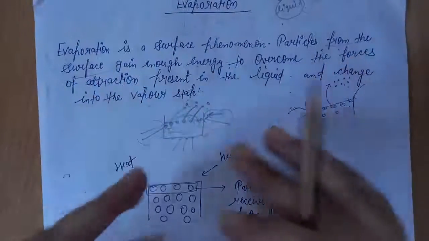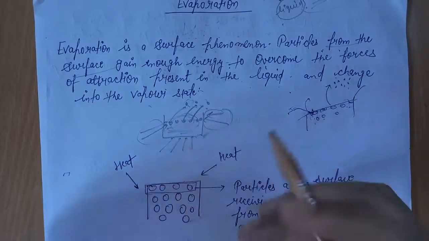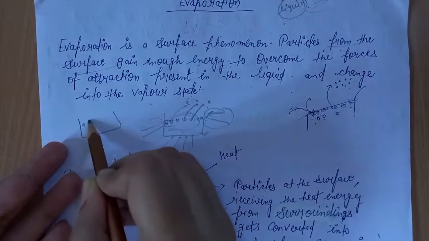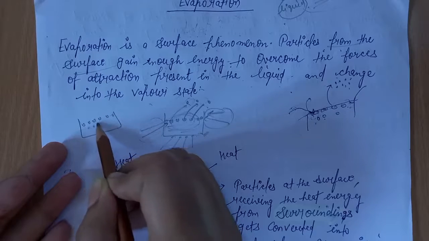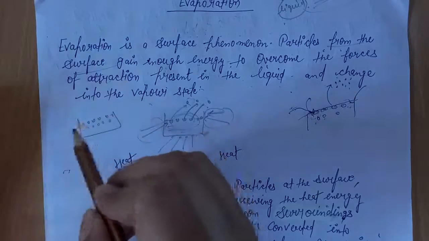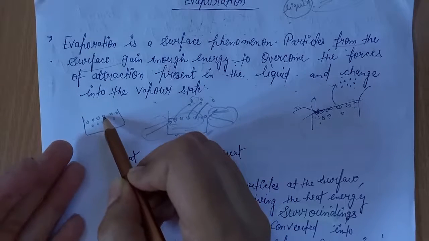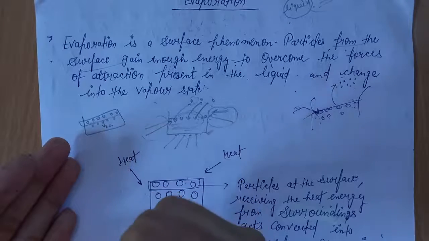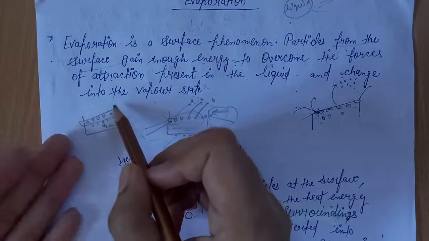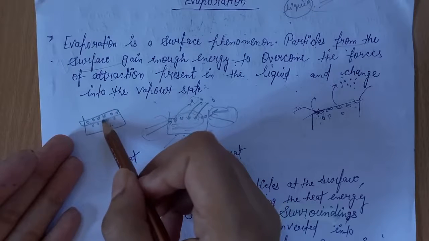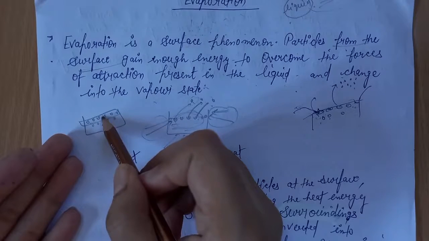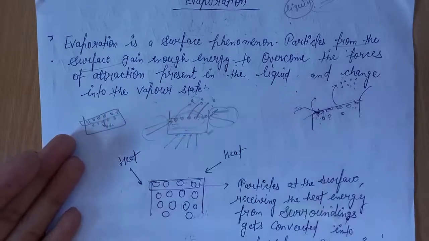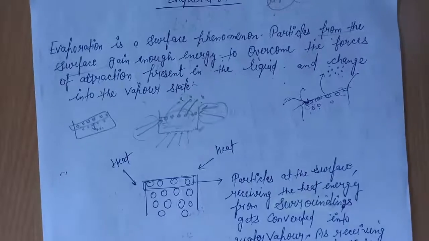The heat energy utilized by them is used to overcome the forces of attraction, so that they can change into another state and break free from the attraction of other particles, because these particles are also bound to other particles by forces of attraction. So they use that energy to break this attraction through which they are bound to other particles, so that they can convert into vapor state. This is the main concept of evaporation.